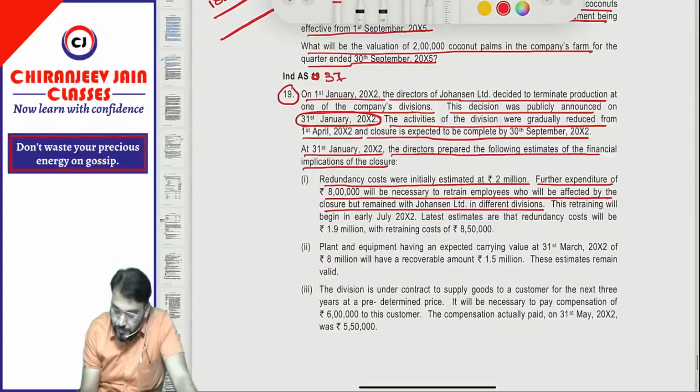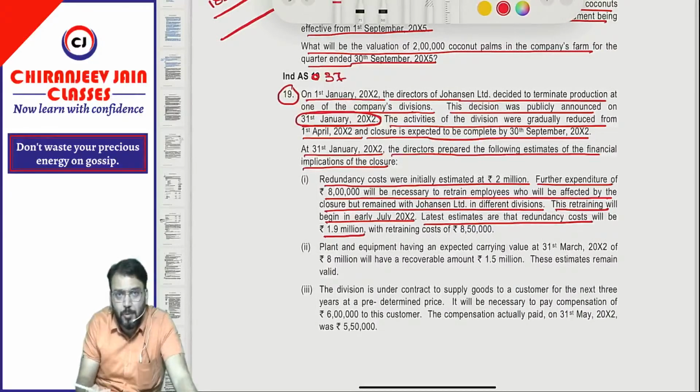Understood? Yes, sir. This retraining will begin in early July 2002. This is not important. The latest estimate is that redundancy cost will be 1.9 million. So guys, we should always create a provision with the latest estimate because the date is not given.